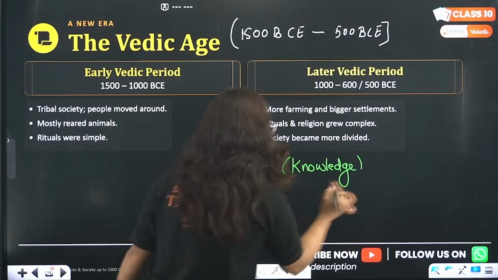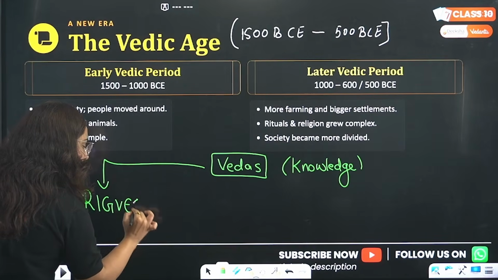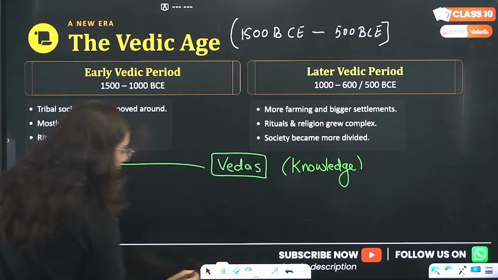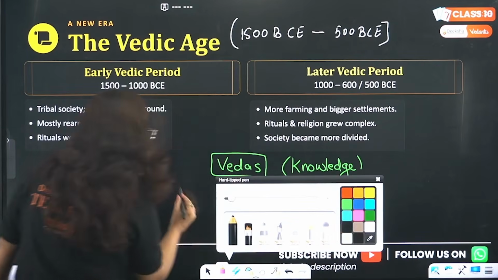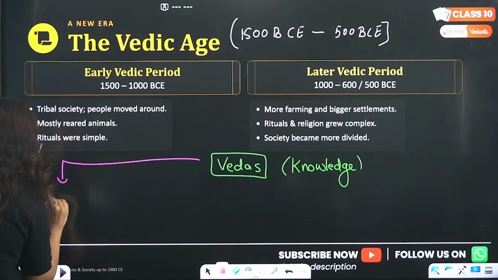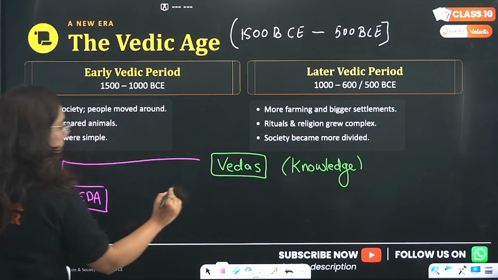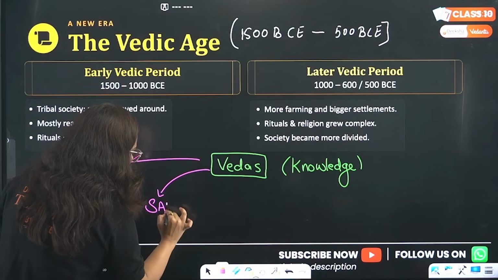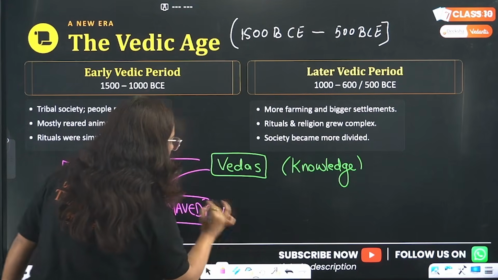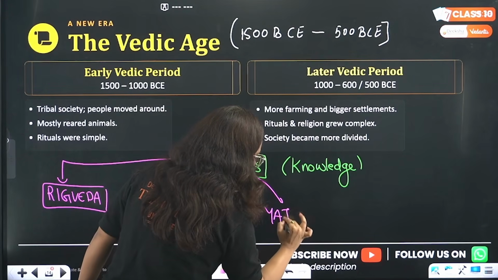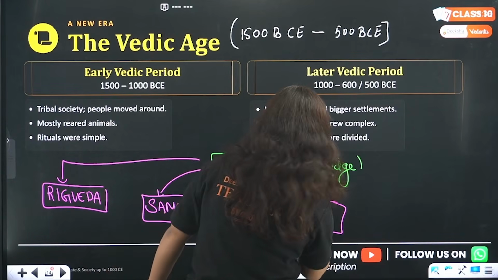There are 4 Vedas. How many Vedas? 4 Vedas. The first one is the Rig Veda. I will tell you the meaning of each of them. We have 4 Vedas: Rig Veda, then we have Samaveda, then we have Yajurveda, and the last one is Atharva Veda.